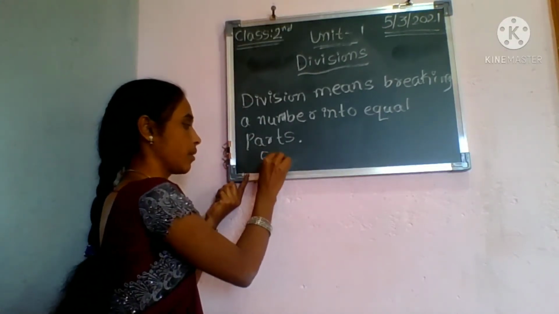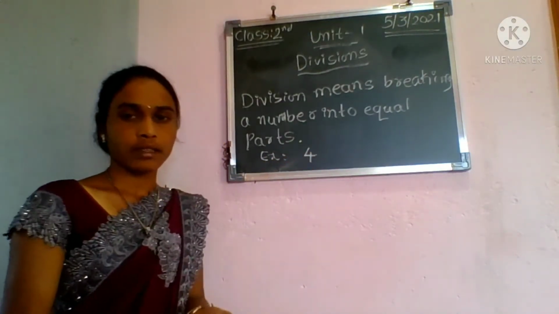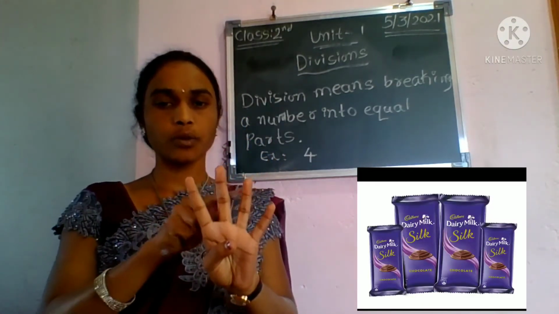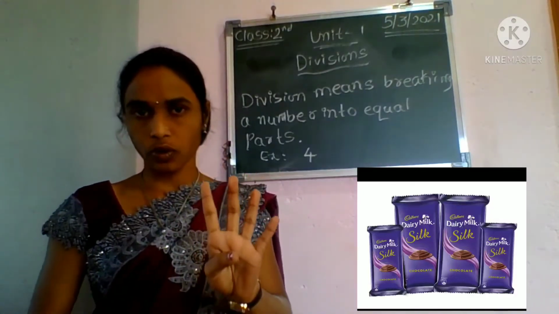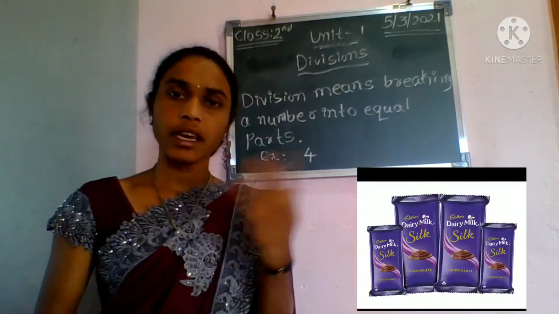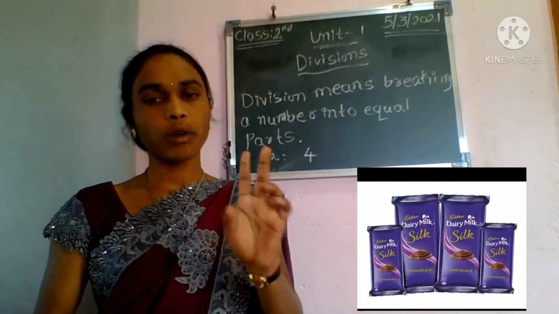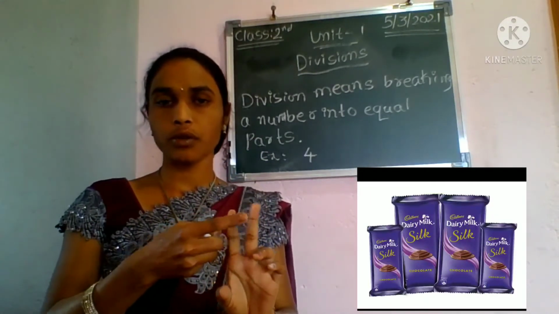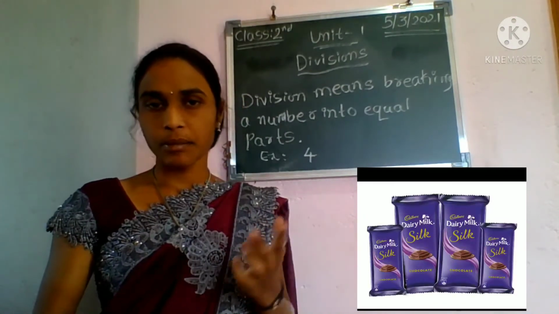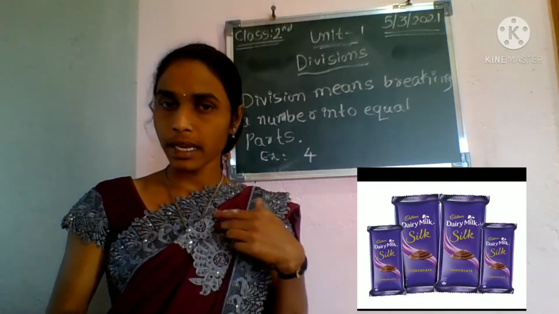Here is an example. If I have 4 chocolates. How many chocolates do I have? 4 chocolates. 1, 2, 3 and 4. If I have 4 chocolates, then I give them to my friends, my pet friends. Today is my birthday, so I have given them chocolates for my birthday celebration. For that reason I have given 2 chocolates to my pet friends.